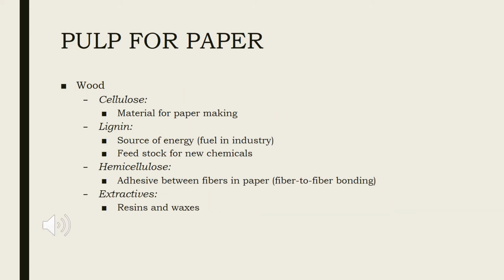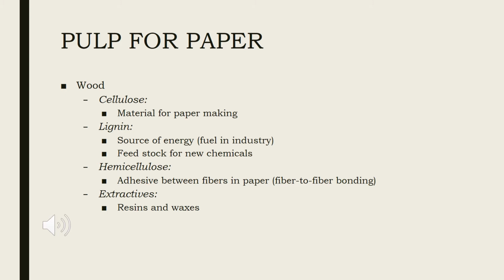Wood is composed of cellulose, lignin, hemicellulose and extractives. Cellulose comprises about 50% of wood by oven dry weight. This constituent is of primary interest in paper making.